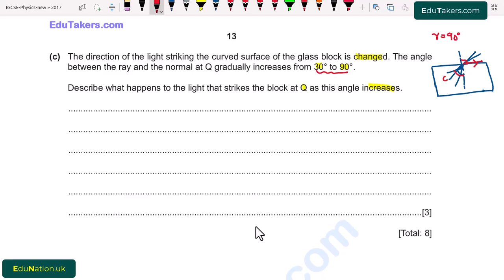So I write here: angle of refraction from normal increases. Total internal reflection occurs there.